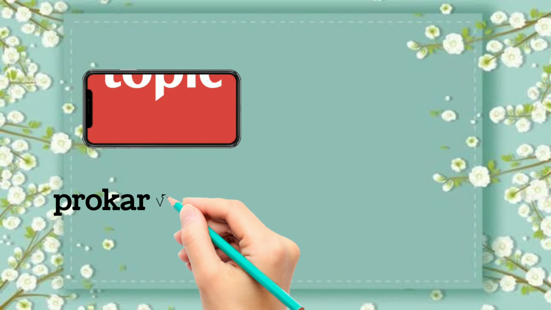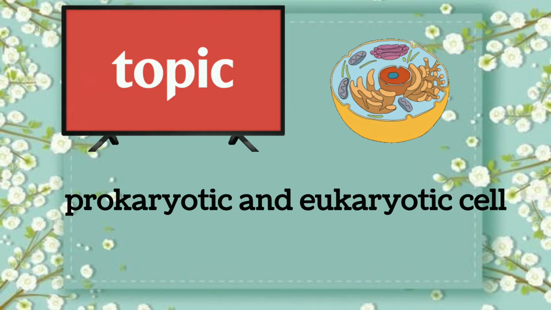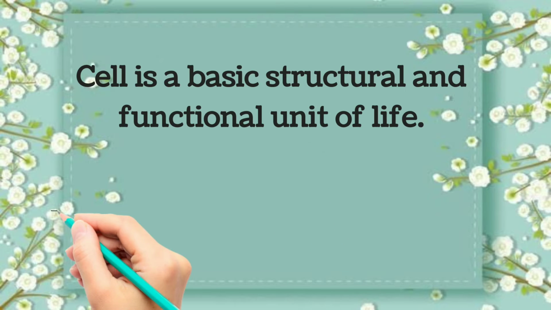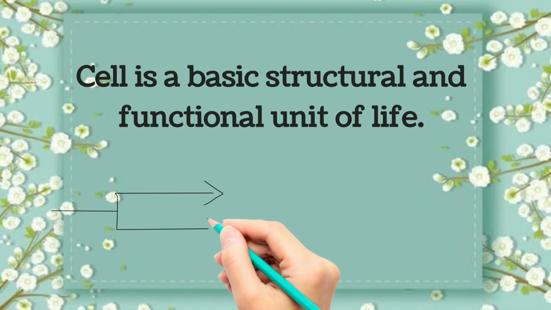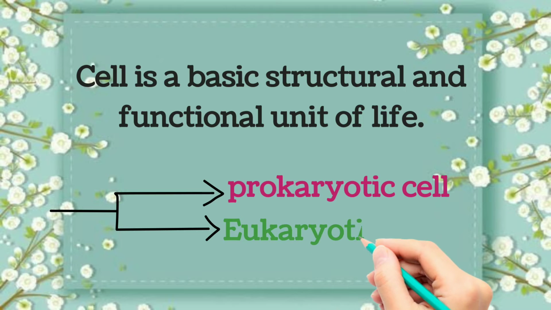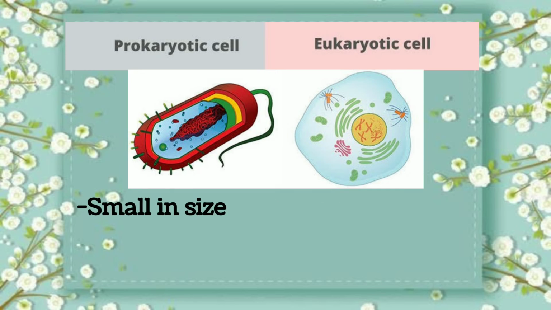Today's topic is prokaryotic and eukaryotic cell. Cell is a basic structural and functional unit of life of living organisms. There are two types of cell, prokaryotic cell and eukaryotic cell. Here is the difference between prokaryotic and eukaryotic cell.